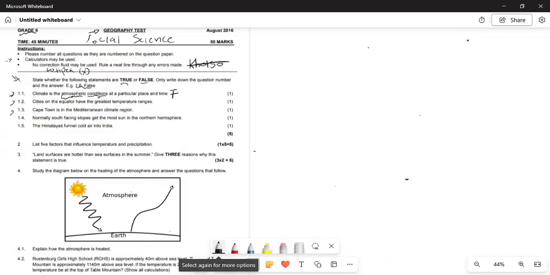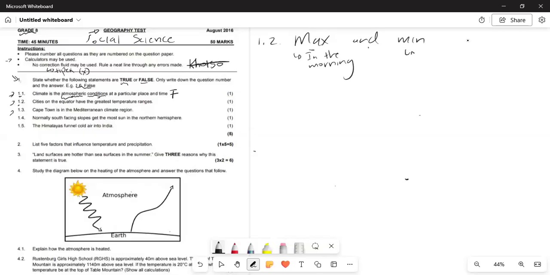So we're done with 1.1. Let's move on to 1.2. Remember in weather we have a maximum and a minimum. So this will be say in the afternoon or in the morning, and this will be in the evening.